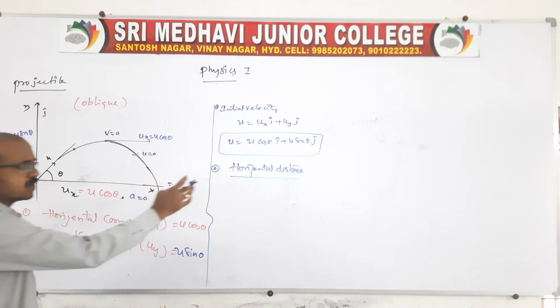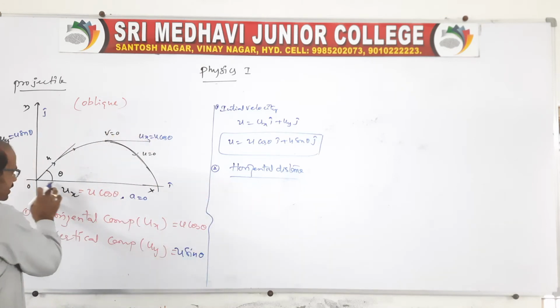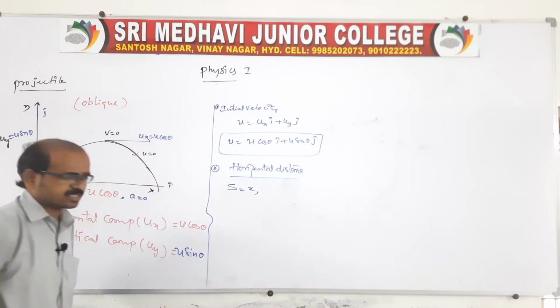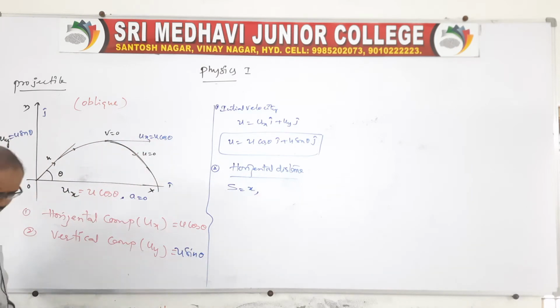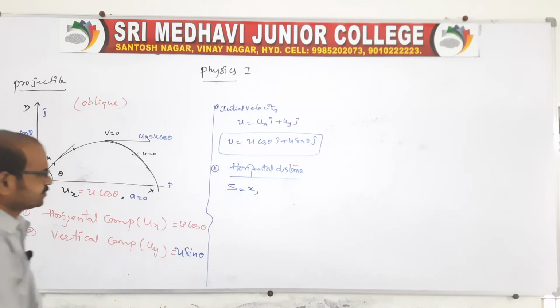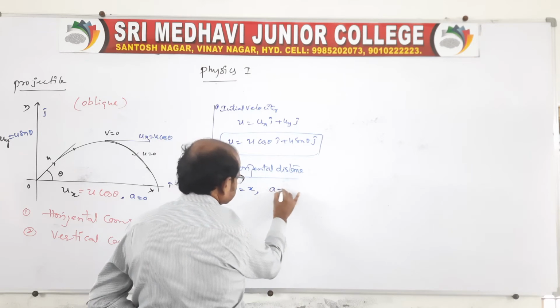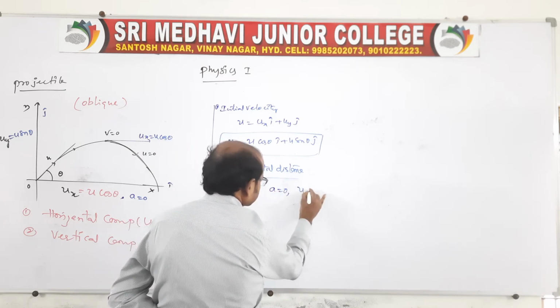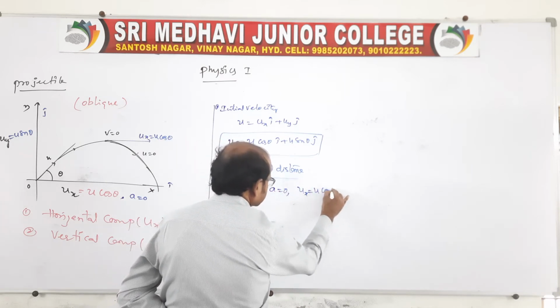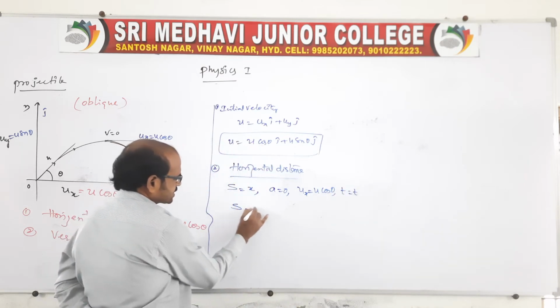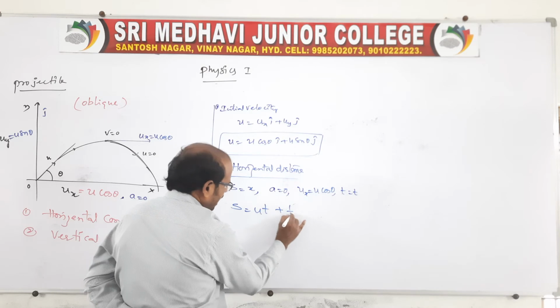Now we have to find the horizontal distance, that is, along the horizontal direction. So s is equal to x, because it is horizontal, along the x axis. Acceleration is 0, and along the horizontal direction velocity is ux is equal to u cos theta, and time is t. We know s is equal to ut plus half at square.